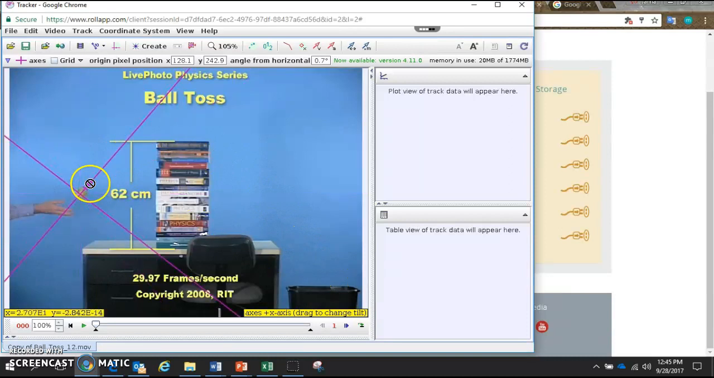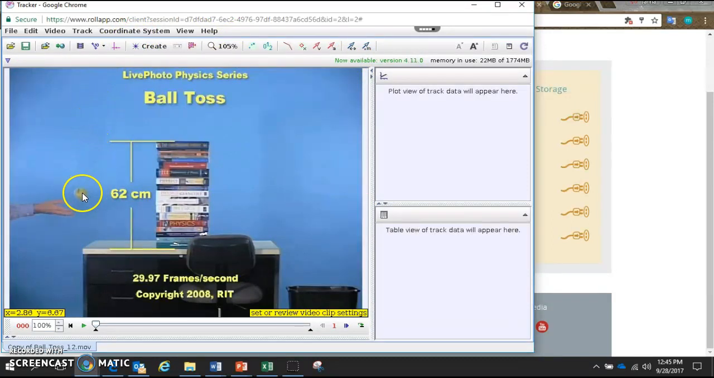If I happen to rotate my axis, which can be done by grabbing this, I can rotate it back. Angle from the horizontal will be 0, so you can just change it to 0. Oops, not 10, 0. There. Now I click the purple axes again to hide them. So this is my origin, the starting position of the ball.